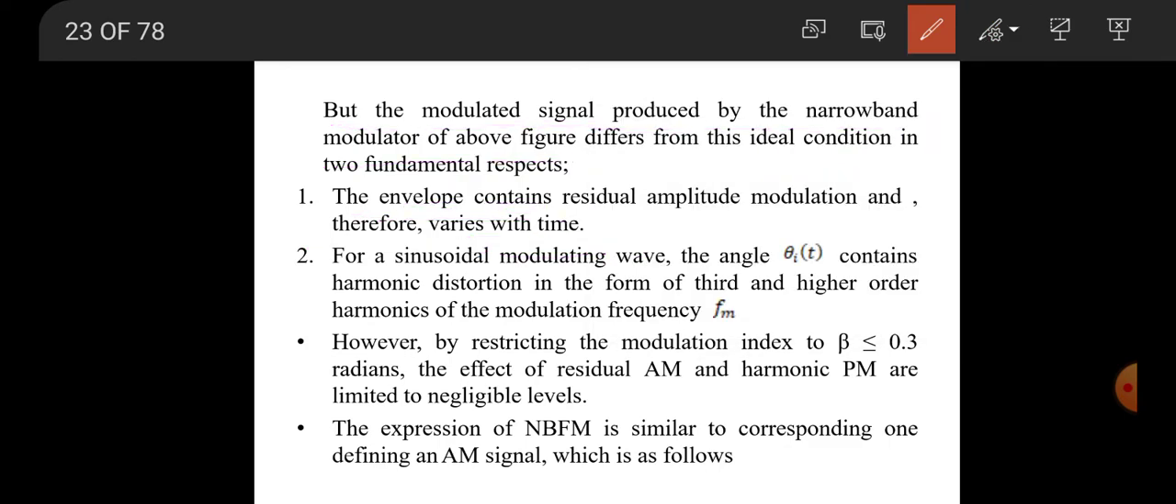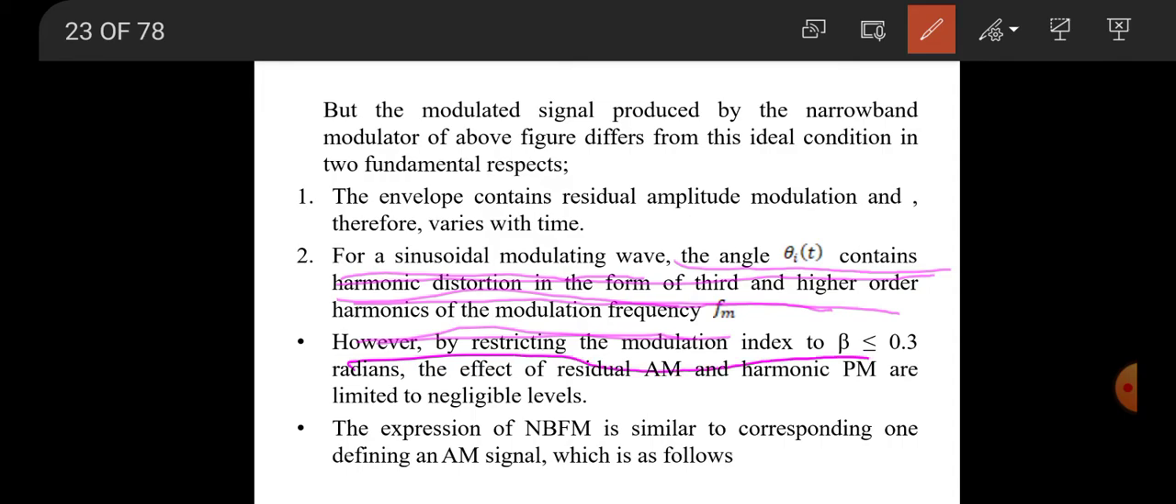And the second assumption is that for a sinusoidal modulating wave, the angle theta i of t contains harmonic distortion in the form of third and higher order harmonics. Here we have made some assumptions, we kept beta equal to 1, right? If we are not making such an assumption, we will be getting harmonic distortion in FM. So for a sinusoidal modulating wave, the angle theta i of t contains harmonic distortion in the form of third and higher order harmonics of the modulation frequency fm.